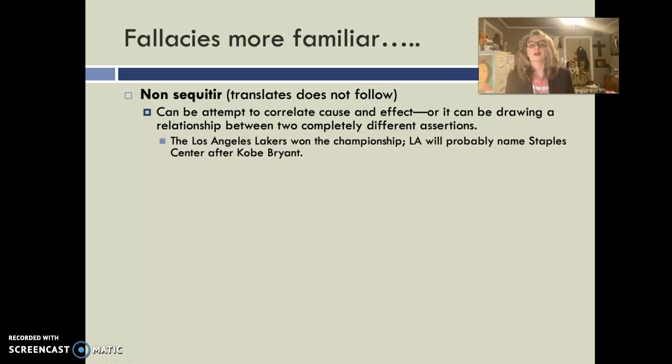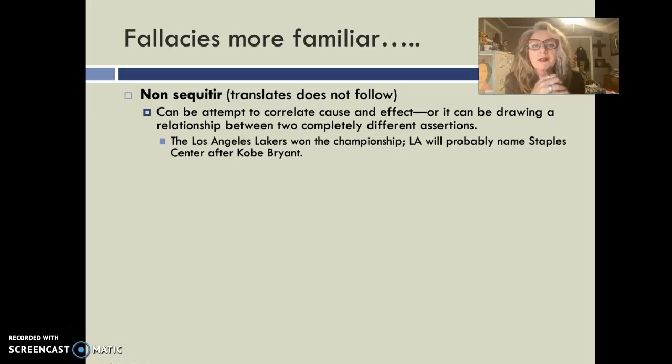Non sequitur. Non sequitur actually means does not follow. It's a way to correlate a relationship. Correlate means to draw a relationship between cause and effect. Oftentimes it's between two completely different assertions or two completely different statements, right?